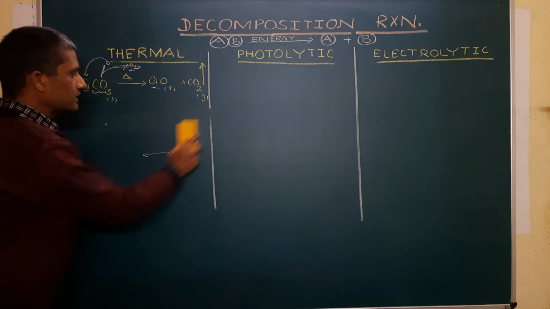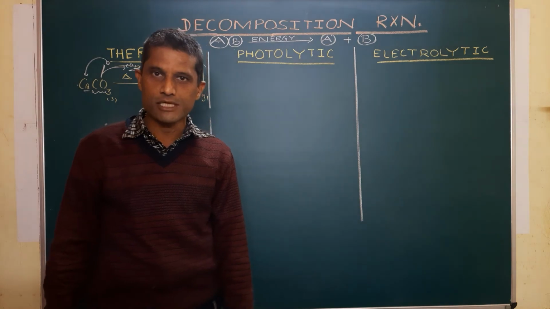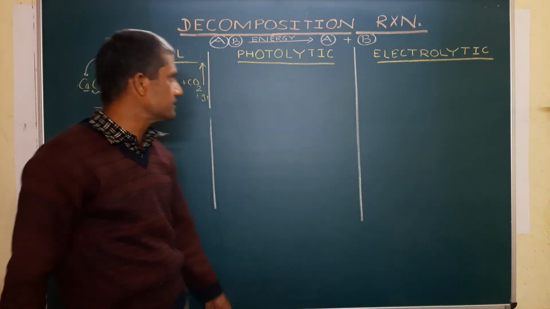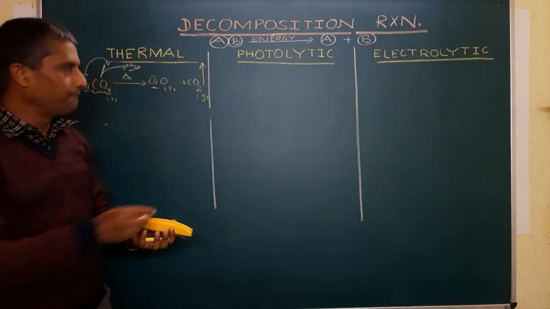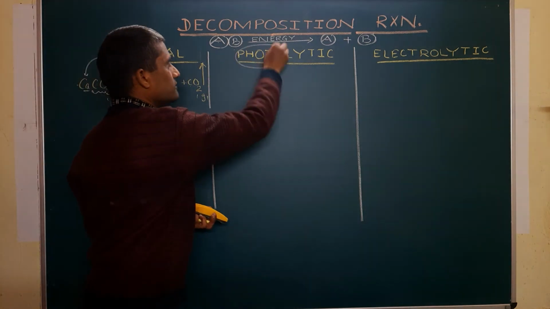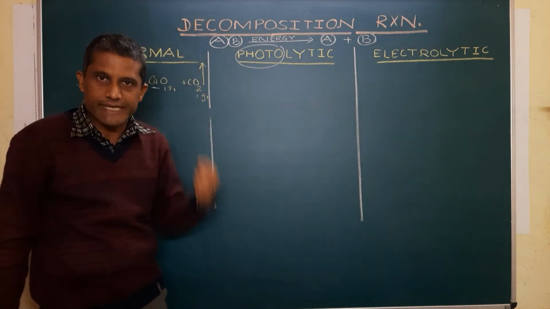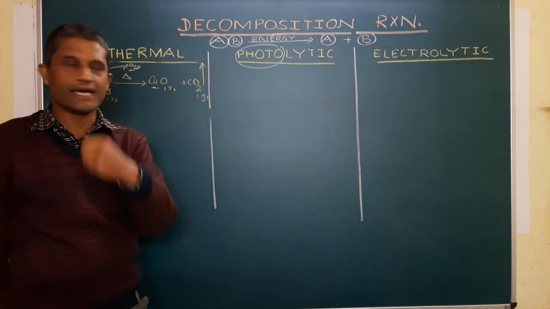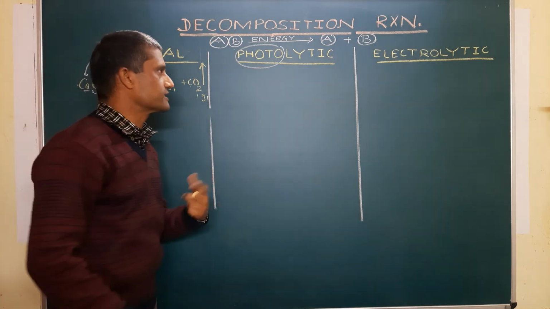reaction. So the basic point is that this decomposition reaction is carried out in the presence of heat to give you two or more simpler substances. That's why it is called thermal decomposition. Now it is photolytic decomposition. Photo means light, sunlight. A decomposition reaction which is carried out in the presence of sunlight is called a photolytic decomposition reaction, or photolytic simply speaking.